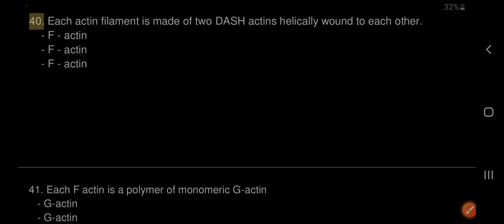40. Each actin filament is made of 2 F-actins helically wound to each other. 41. Each F-actin is a polymer of monomeric G-actin.